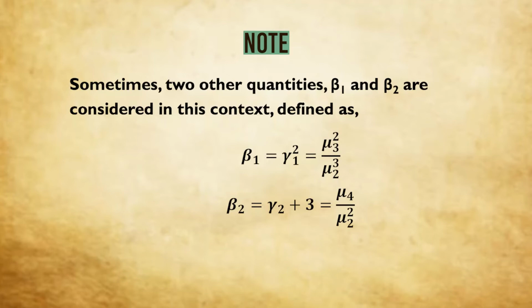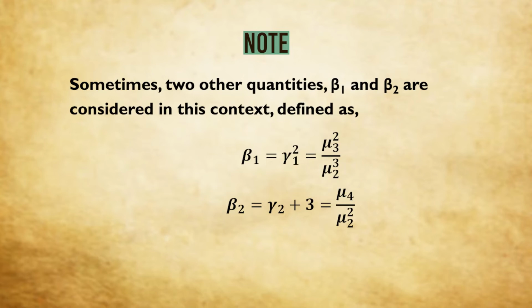Gamma 1 takes up positive values for a positively skewed distribution and negative for a negatively skewed distribution. So gamma 1 square can never be negative. So that means from beta 1 we can only understand whether a distribution is skewed or not. If a distribution is skewed, we won't be able to say whether it is positively skewed or negatively skewed. So that is why we have to stick to gamma 1 as a measure of skewness.